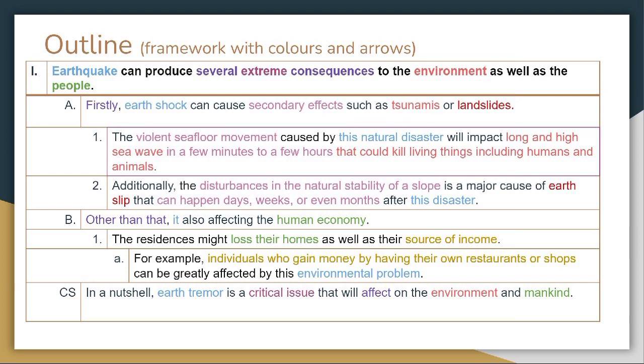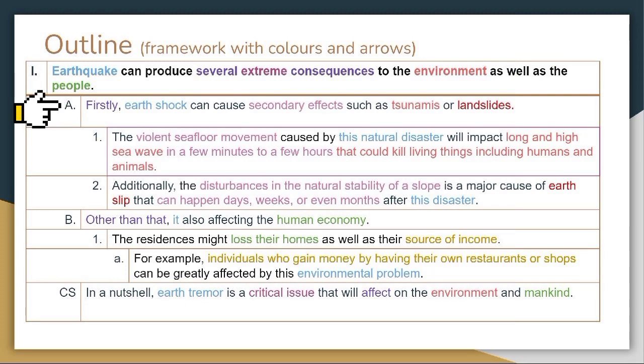Now, we're gonna present to you our group work. So, as you can see in this slide, we talk about earthquake. The topic sentence here is earthquake can produce several extreme consequences to the environment as well as the people. But the main topic here is earthquake, and the controlling idea is several extreme consequences to the environment as well as the people. Next, we will be moving on to main point A.